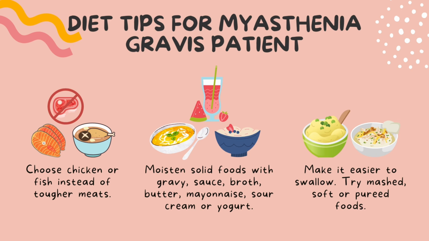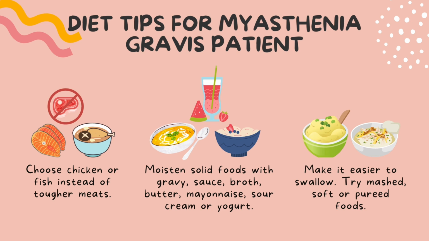There are several diet tips that MG patients can follow. Firstly, choose chicken or fish instead of tougher meat. This is because it is easier to chew. Myasthenia gravis can cause muscle weakness in your jaws and throat, which could make it hard to chew or swallow food. Next, you can try moistened solid foods with gravy, sauce, broth, butter, mayonnaise, sour cream, or yogurt.